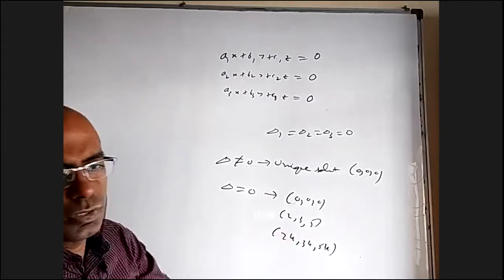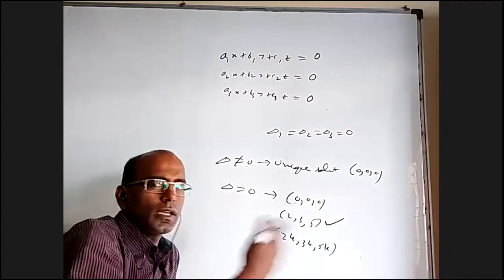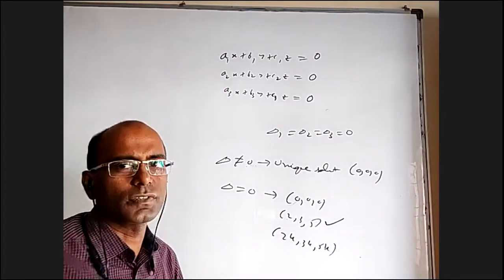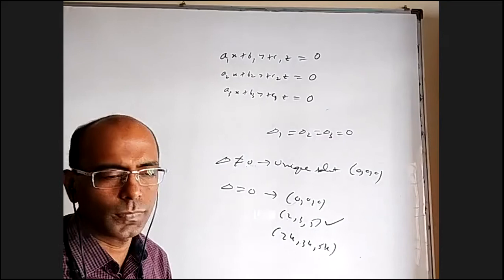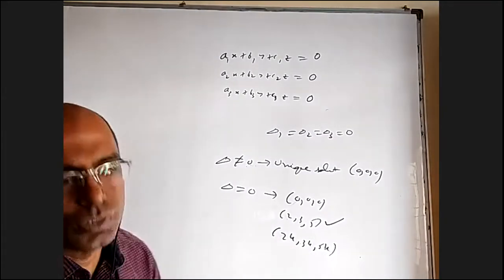After that, k into 0 will be 0. So when it is equal to 0, if you got one solution, every multiple of that is also a solution. That's why it is automatically an infinite solution. So here, the no solution case is not there.